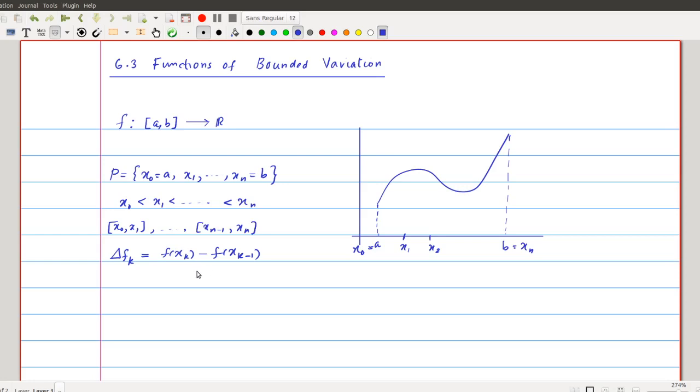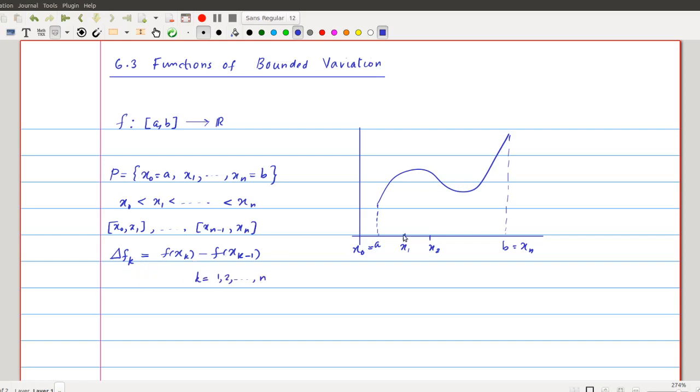That is what we call delta fk. So delta fk is defined by taking two consecutive points xk minus 1 and xk, evaluating f of xk minus f of xk minus 1, and the resulting quantity is delta fk. So this can be defined for any subinterval, so this is true for k equal to 1, 2, etc., n. We get n differences.